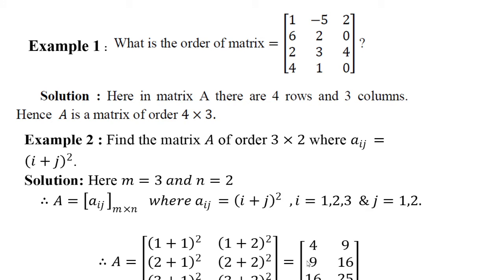So, we get a matrix of order 3 by 2, because in this matrix there are 3 rows, 1, 2, 3, and 2 columns, 1, 2. So, the order of this matrix is 3 by 2.